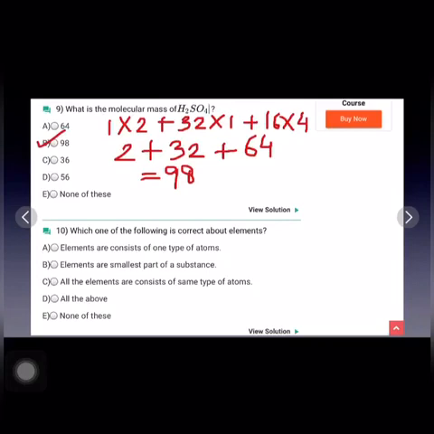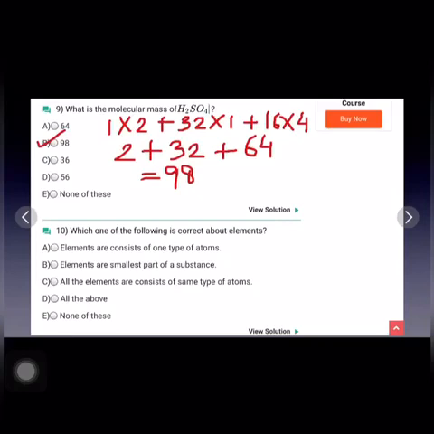Next question is, which of the following statements is correct about elements? First is, elements consist of one type of atom. This is the correct statement. Elements are the smallest part of the substance. This is incorrect, because you know that atoms are the smallest part of a substance.